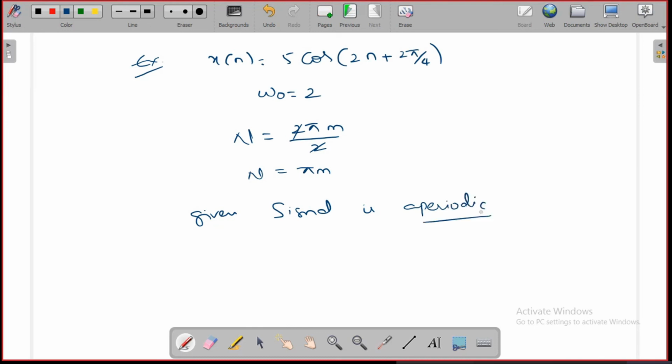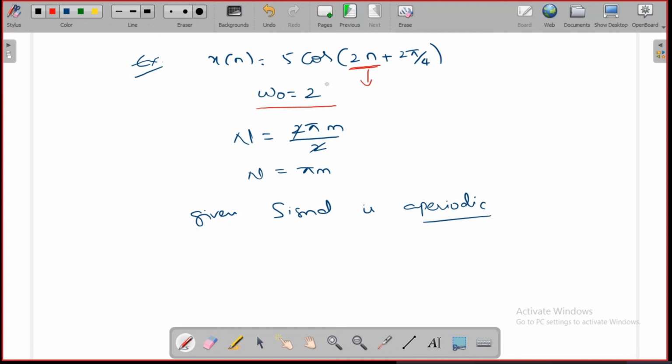Given signal is aperiodic. Especially those who are preparing for GATE and other competitive exams, don't waste time on these calculations. Just see the frequency, especially for a discrete time signal. See whether your frequency is a multiple of pi or not. If it is not a multiple of pi, then conclude right there that it is aperiodic. That means if there is no pi term in your frequency, simply conclude the signal is aperiodic directly.